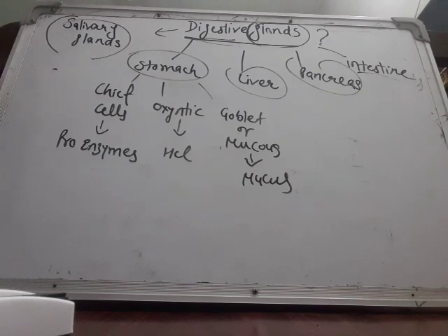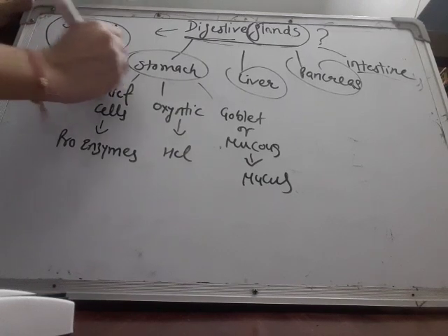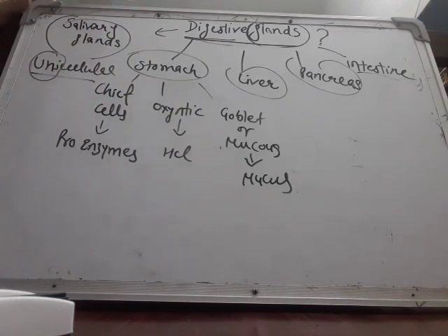In the stomach there are also exocrine glands, but the glands found in the stomach are actually unicellular. Unicellular means the glands are made up of one cell. Earlier we discussed one classification of glands, on the basis of where they pour their secretions. Now another classification of glands is on the basis of whether they are unicellular or multicellular. The glands we have studied, salivary, stomach and liver, are all multicellular glands.